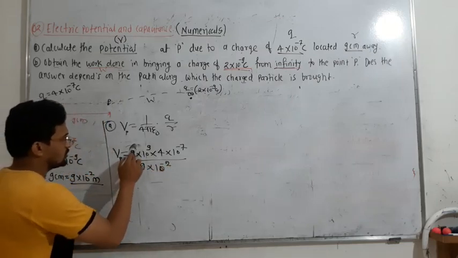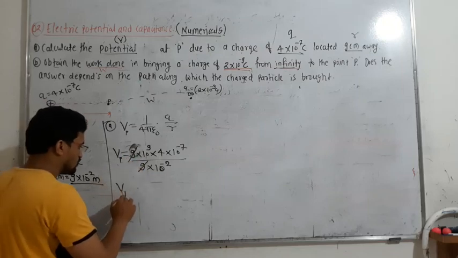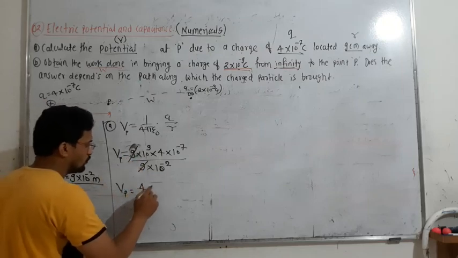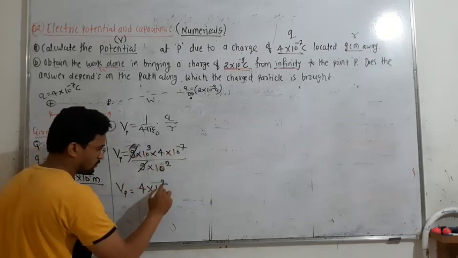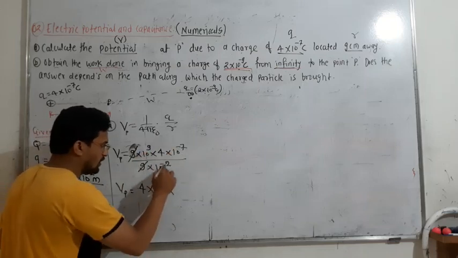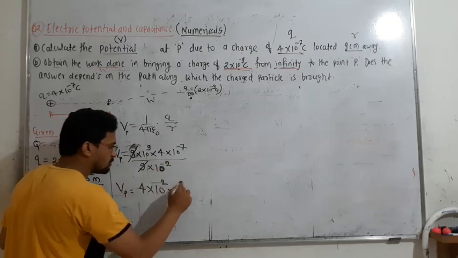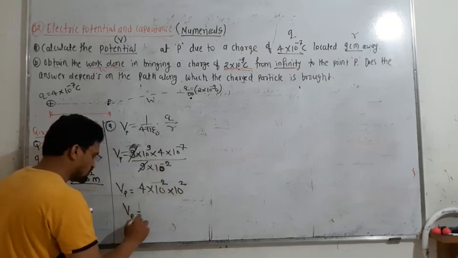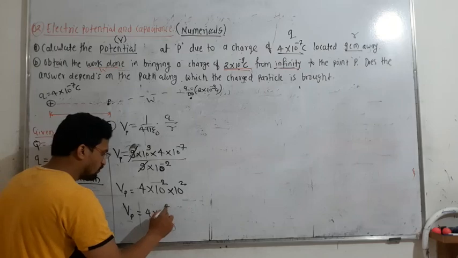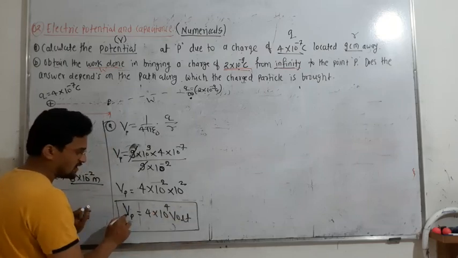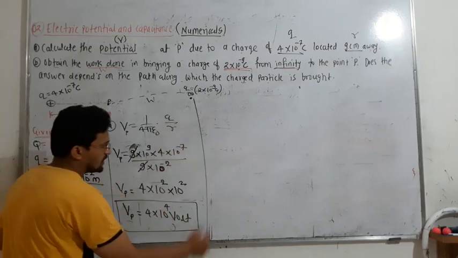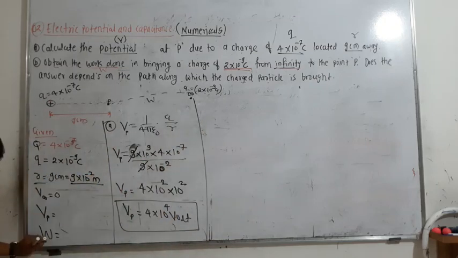So solve this. The 9 cancels out. So potential at P is equal to 4 into 10 to the power of 9 minus 7, which becomes plus 2, and the minus 2 moves up and also becomes plus 2. So Vp is equal to 4 into 10 to the power of 4 volt. You have to mention the unit because potential has a unit of volt. So this is the answer of the first one, correct?